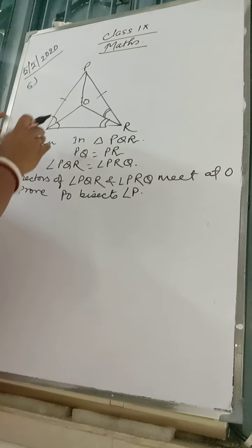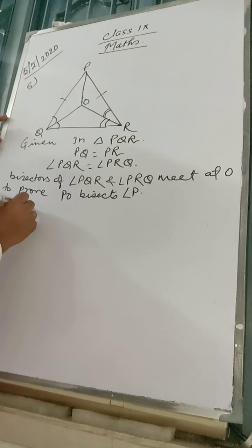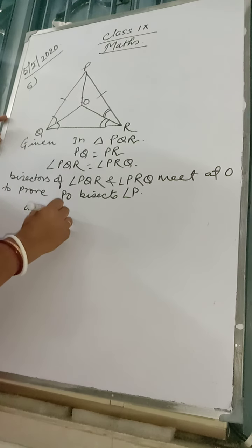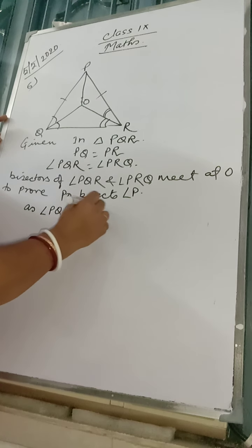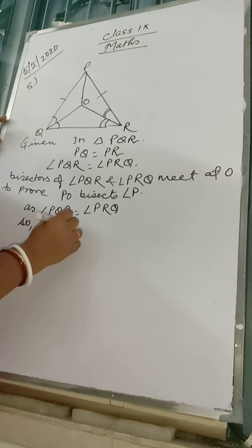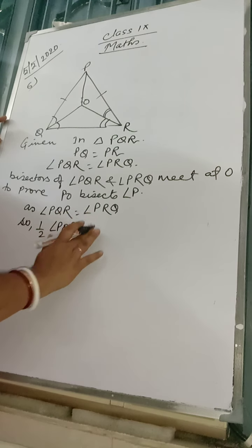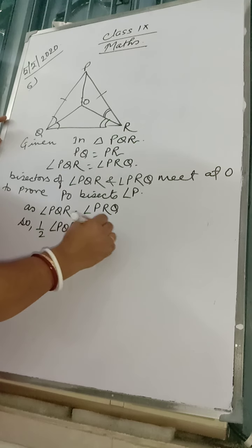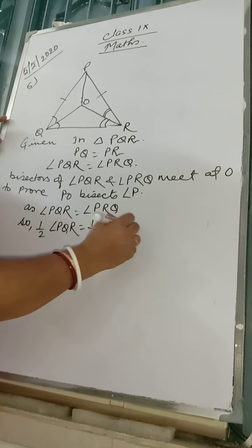Now, it is already given that the bisectors of angle PQR is equal to angle PRQ. So, half angle PQR would be equal to half angle PRQ.